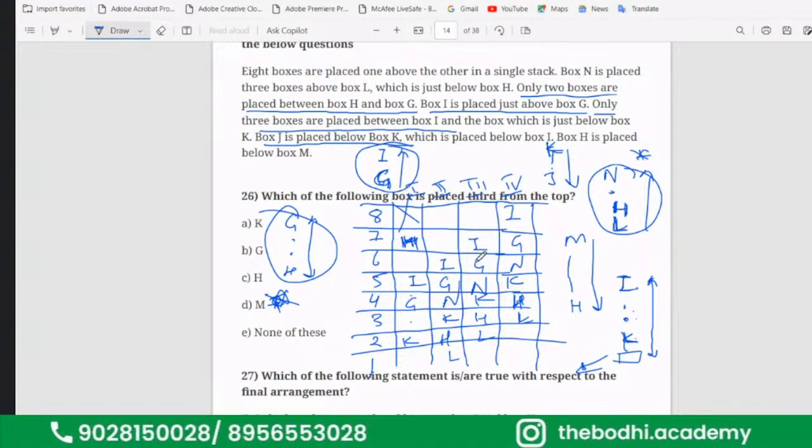Okay. Now it is given that H is below M. H is below M. So what about in the fourth condition? We don't have space for M. So fourth condition is getting eliminated. So in the third condition, M will come here. And in the second condition, M can come here also, M can come here also. But one more thing is there. If you look at this case, J has to be below K, but in second case, it is not possible. So in that case, J will come here. So this becomes the right answer. M, I, G, and K, H, L, J.